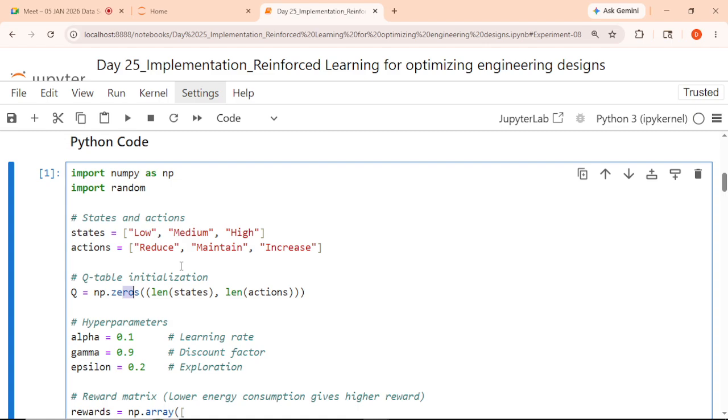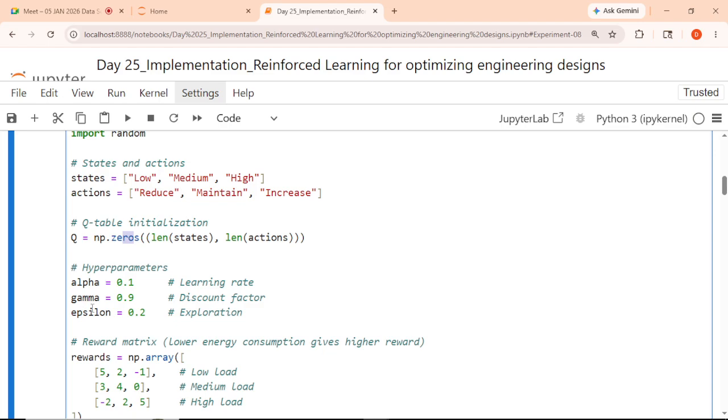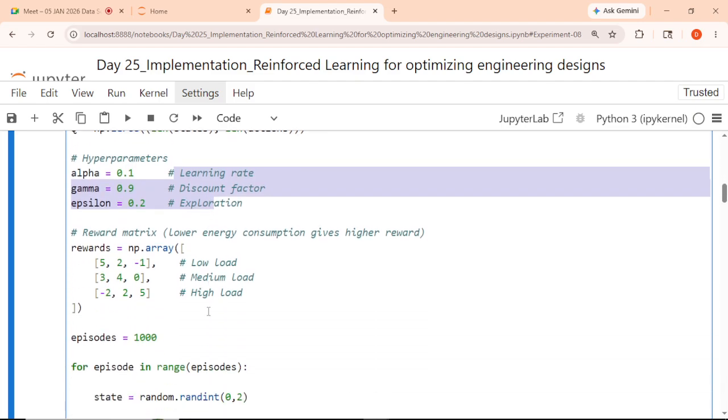Yes. And there are some hyperparameters like alpha, gamma and epsilon that we need to define, and these are generally assumed values. Alpha is the learning rate, gamma is the discount factor, which should be a maximum of 1, around 1. Epsilon, for exploration, should be a small value like 0.1 or 0.2. So these are the key things in the hyperparameters of reinforcement learning. Okay, so this is how it will work.